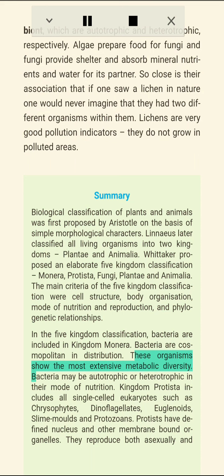These organisms show the most extensive metabolic diversity. Bacteria may be autotrophic or heterotrophic in their mode of nutrition. Kingdom Protista includes all single-celled eukaryotes such as chrysophytes, dinoflagellates, euglenoids, slime molds and protozoans. Protists have a defined nucleus and other membrane-bound organelles. They reproduce both asexually and sexually.